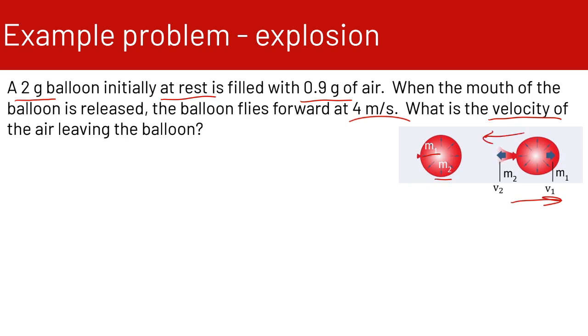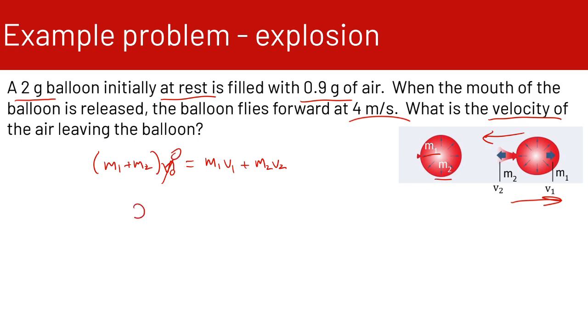velocity 2. All right, so for the equation for conservation of momentum for an explosion, we start with m1 plus m2 together times the initial velocity, because they have the same velocity since the masses start together. And that's equal to m1 v1 plus m2 v2. Okay, so the initial velocity for the balloon is 0 because it's at rest.